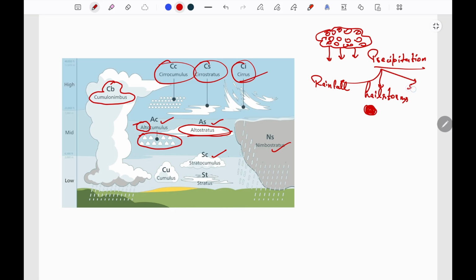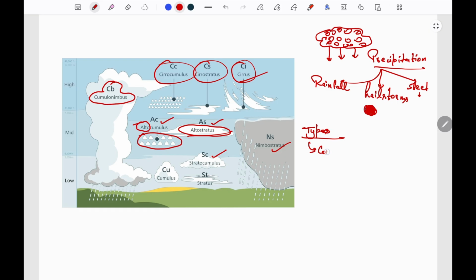Another one is sleet, in which the raindrops are solidified to ice form, but they are not condensed and do not take the form of hails, but they precipitate in the form of feathery ice crystals.